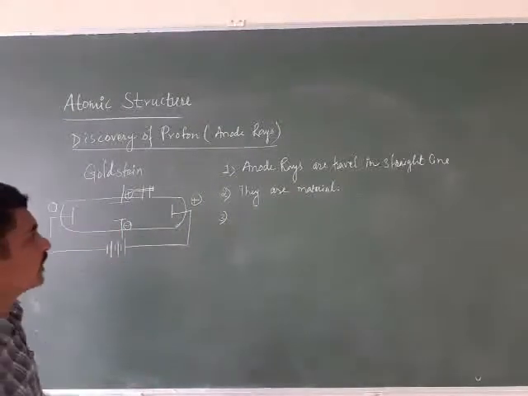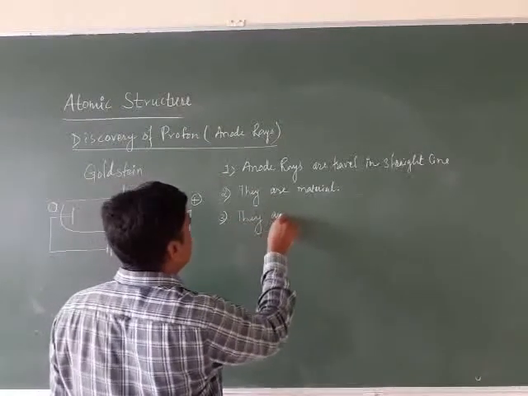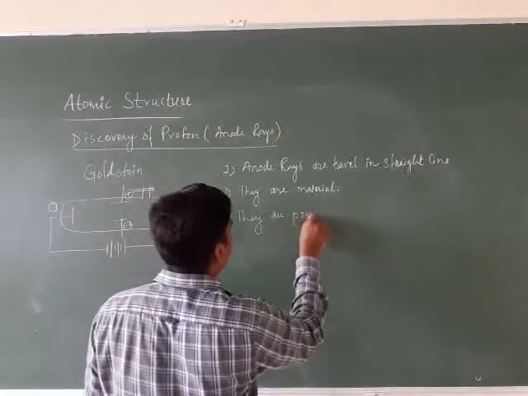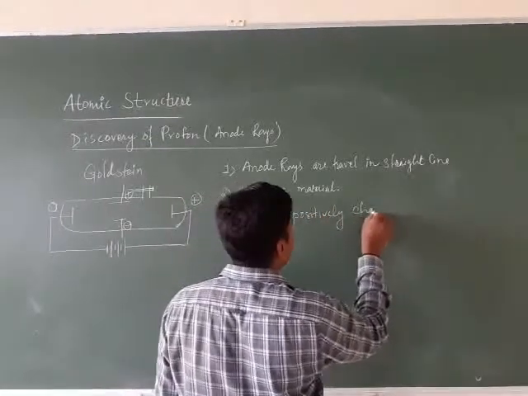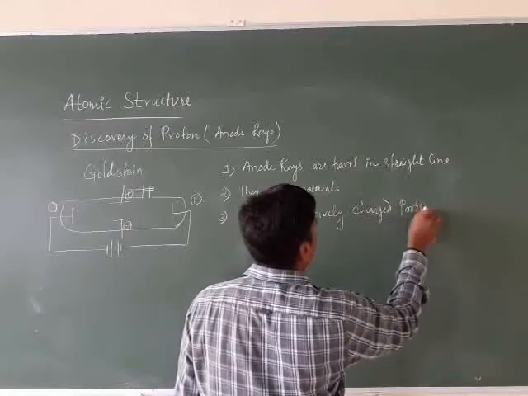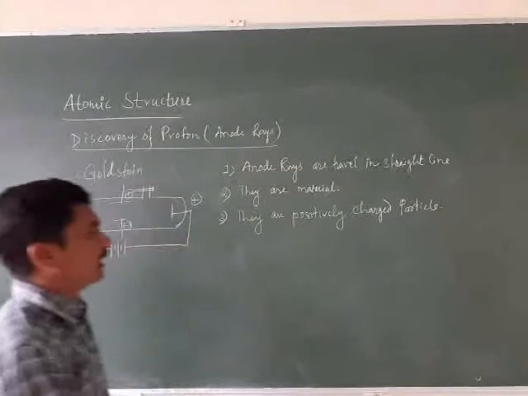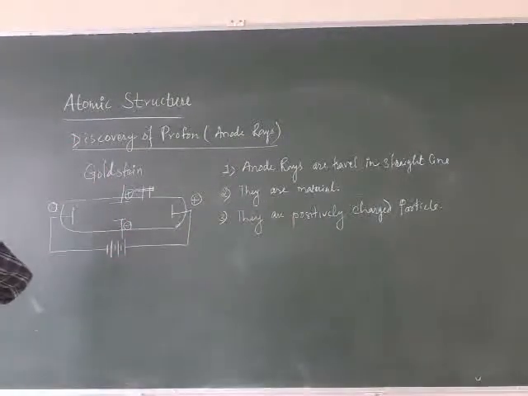From that we can say they are positively charged particles. So exactly opposite charge: cathode rays carry negative charge, anode rays or canal rays carry the positive charge.